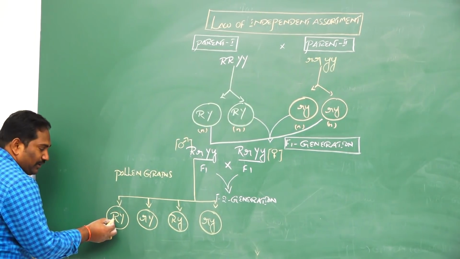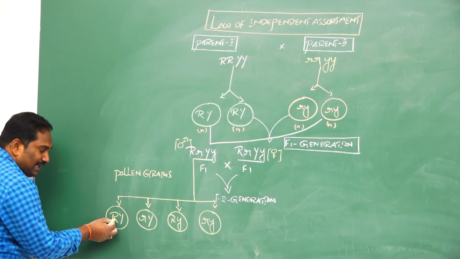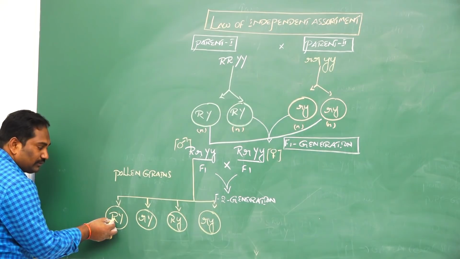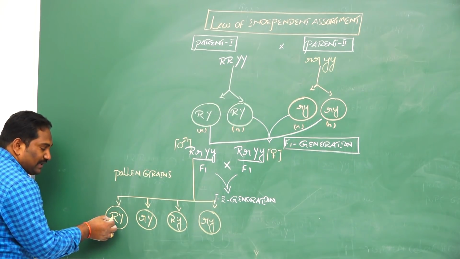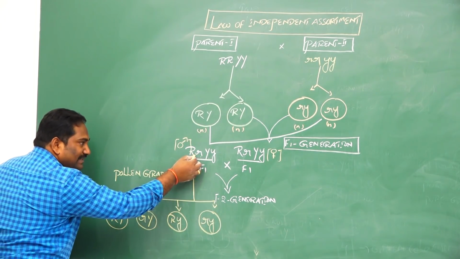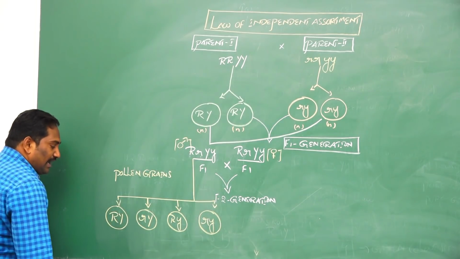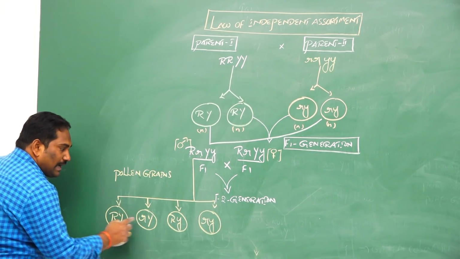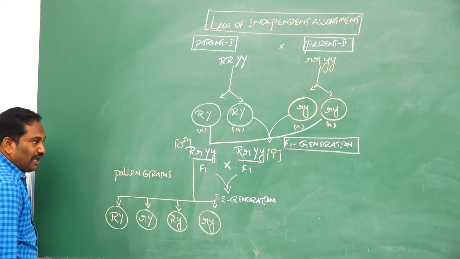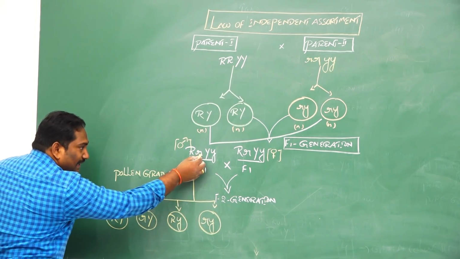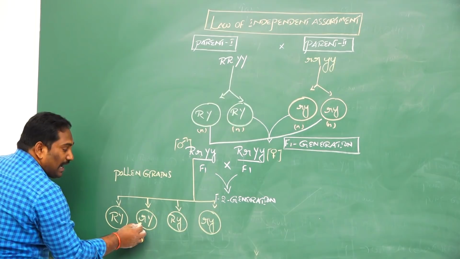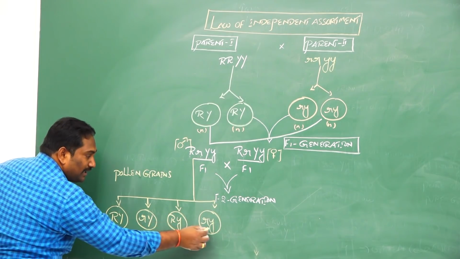One gamete receives one allele, capital R, for example, 50% of the time, along with capital Y or small y from the other gene. And 50% of gametes receive small r, along with capital Y or small y.